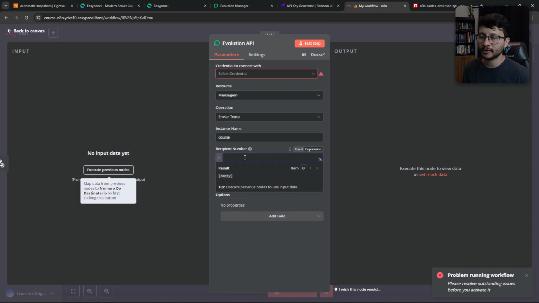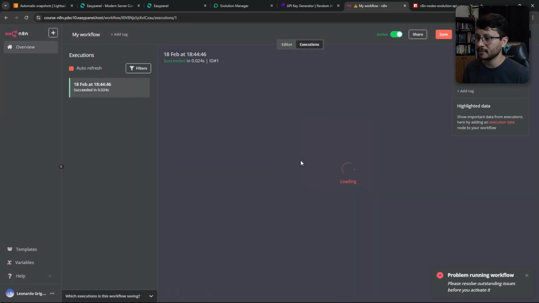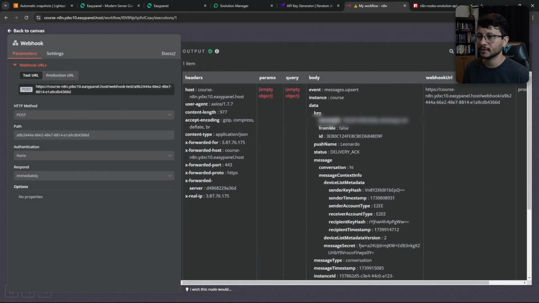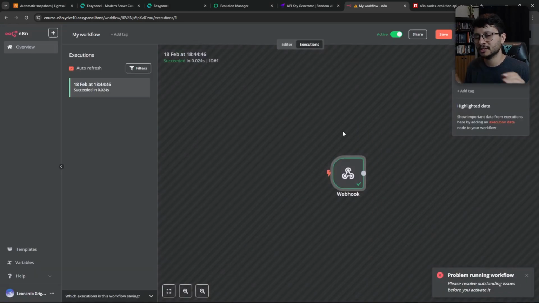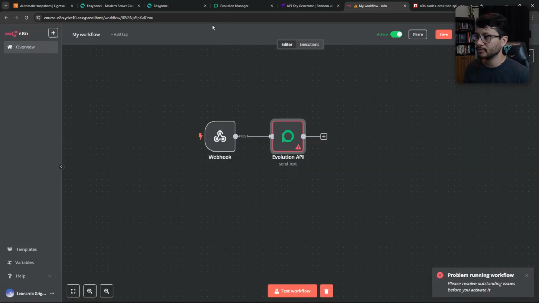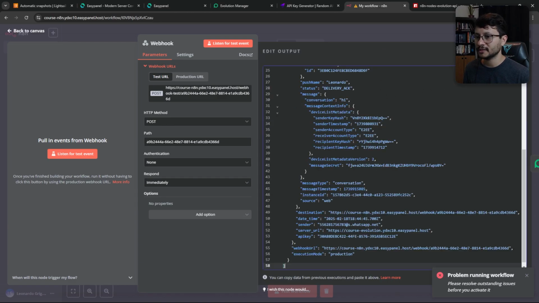So for the recipient number, you want to send the message back to the user that sent you the message in the first place. And for that, go back to the canvas, execution, grab whatever is in here. So hit JSON, go over to this button right here, which you might not be seeing because of my camera, but it's just in the upper right corner. Go back to the editor, select it again and paste it down here.